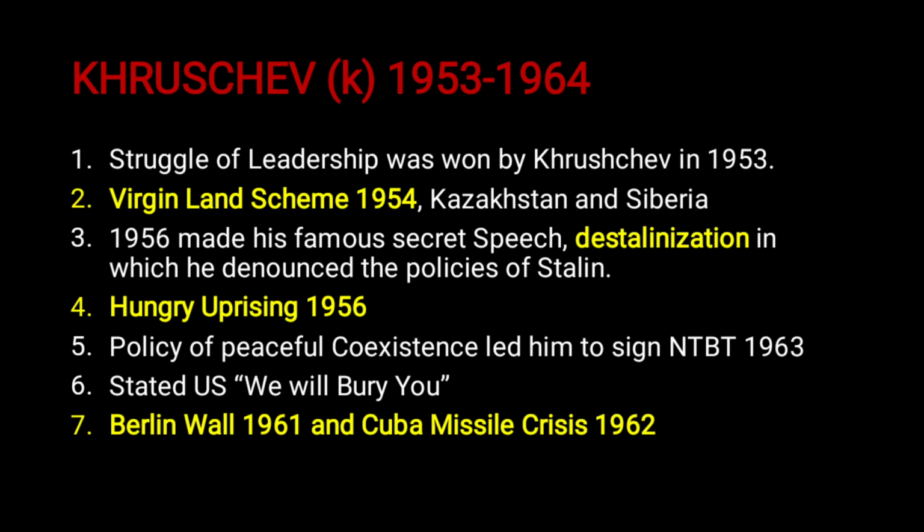And in 1956 he made a very famous speech, the de-Stalinization policy, where he heavily criticized Stalin. He didn't focus on the policies of Stalin, and he didn't even follow them. So he just criticized him. And the Hungarian uprising in 1956, during Khrushchev's time, is very important. And the Berlin Wall of 1961, and then the Cuban Missile Crisis of 1962. It's very important. And the policy of peaceful coexistence means he tried to stabilize a peaceful foreign policy during that time.